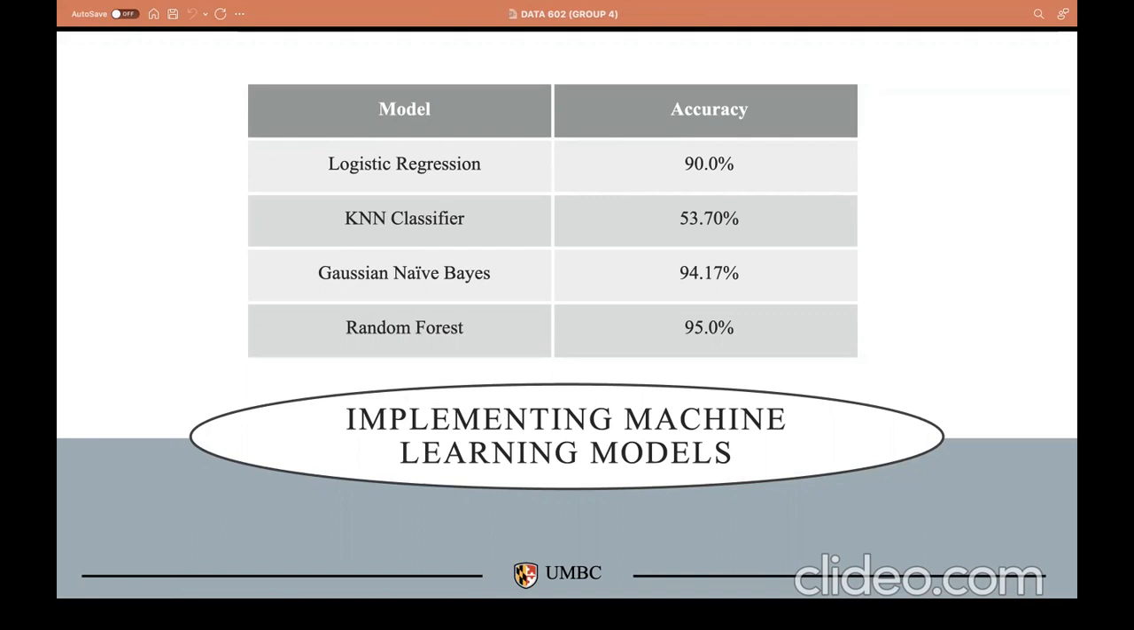And the second model we implemented is KNN classifier. KNN classifier is a clustering algorithm to identify the distinct groups, and it clustered the similar airlines into the same cluster. And for our data set, we got an accuracy close to 53.7%.